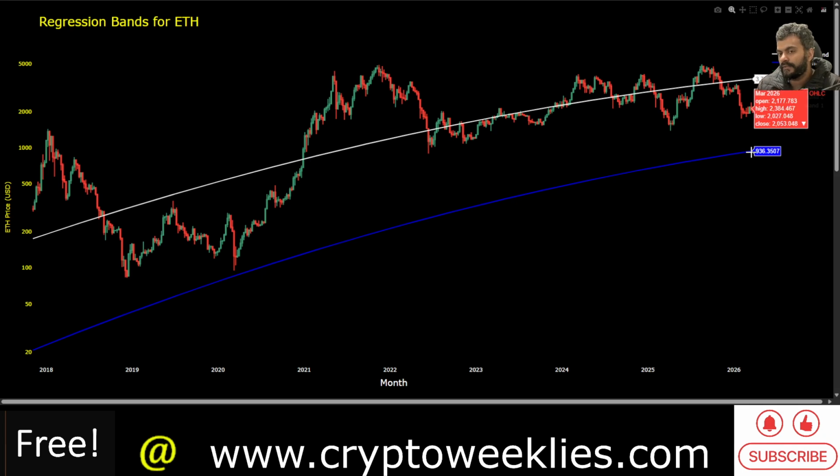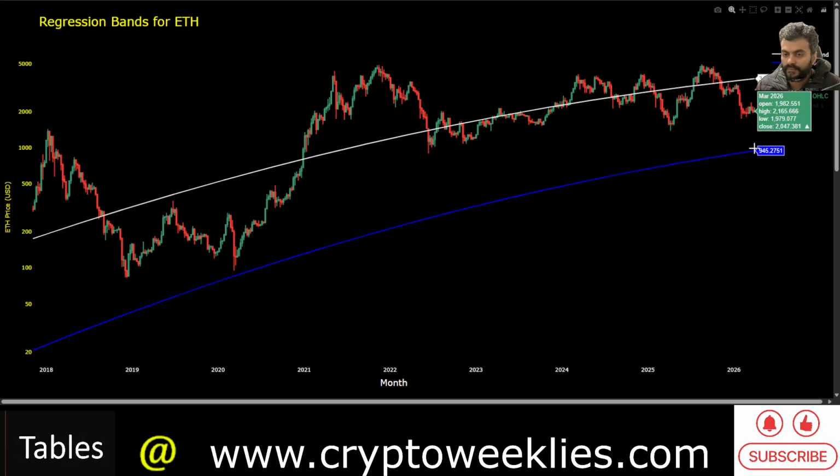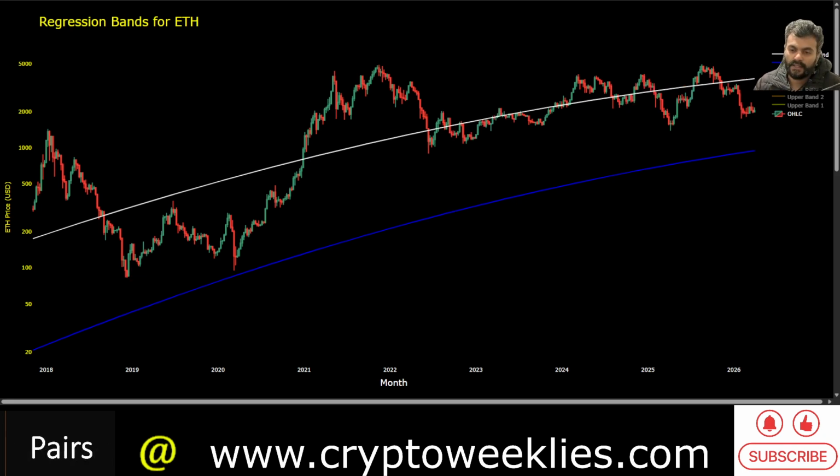Maybe 1.5 years later, this valuation of this blue line, rolling forward 1.5 years from now, would have increased by about $400 or so. Proportionally speaking, it could be at around $500 more from here, at around $1,500 maybe in 2027. So this blue line might always provide some sort of an understanding.